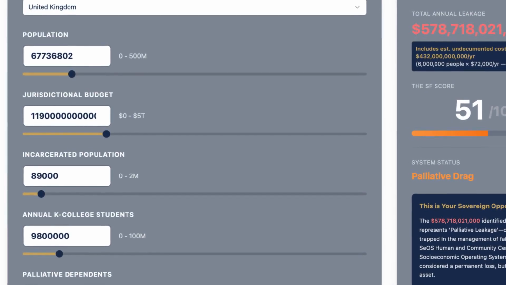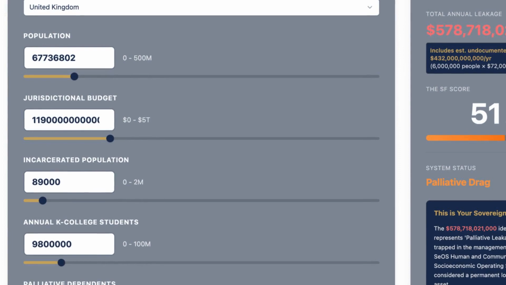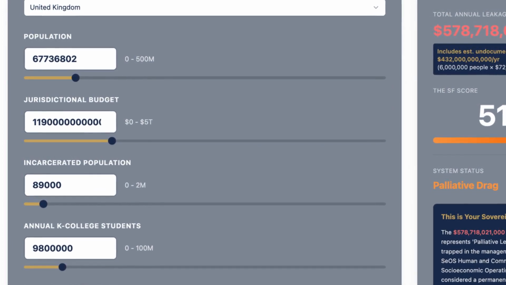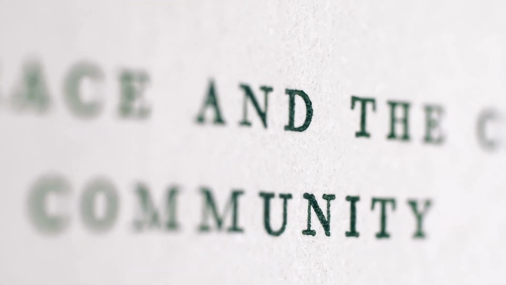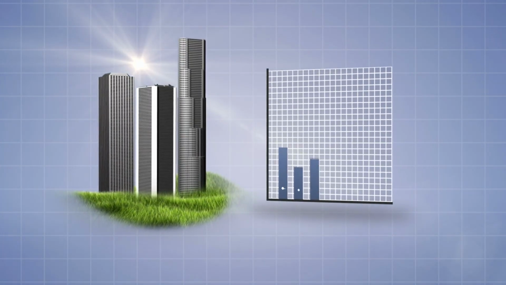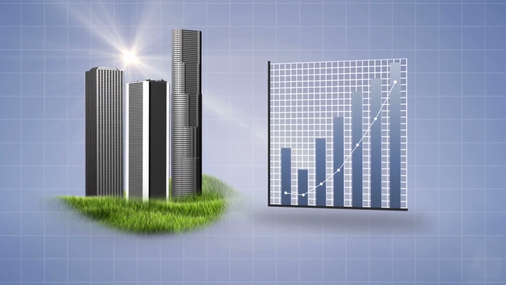Visit sovereignos.world/SFS to use the free tool that will show your country's, US states, or SIDS nation score. When friction is high, communities stagnate, budgets bleed, and social trust erodes. When friction is reduced, economic output increases, public costs decline, and human dignity is restored.